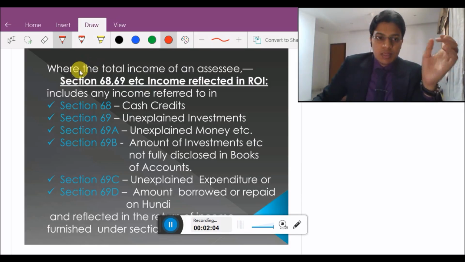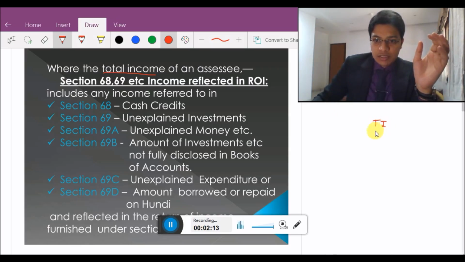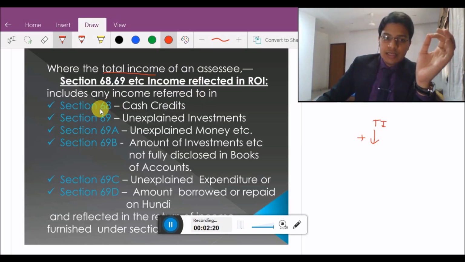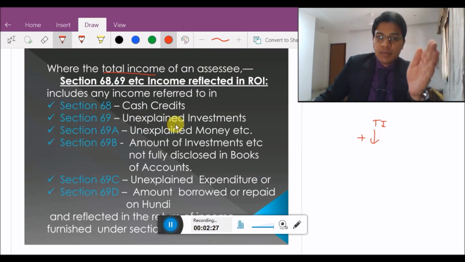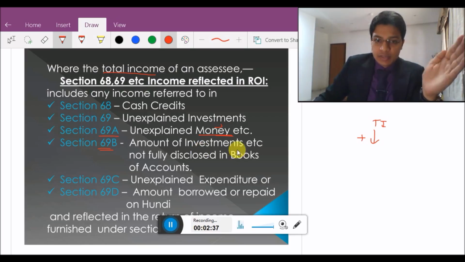Case number 1, where the total income of the assessee includes any income referred to in section 68, which talks about cash credits, section 69, unexplained investments, section 69A, unexplained money, section 69B, amount of investments not fully disclosed in books of accounts, section 69C, unexplained expenditure, or section 69D, amount borrowed or repaid on hundi.